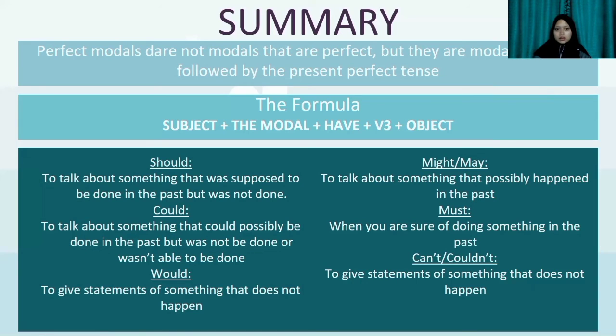For should, it's talking about something that was supposed to be done in the past but was not done. For could, it's talking about something that could possibly be done in the past but was not done or wasn't able to be done. For would, it gives statements of something that does not happen. For might or may, they talk about something that possibly happened in the past. For must is when you are sure of doing something in the past, and for can't or couldn't is when you are sure of not doing something in the past.